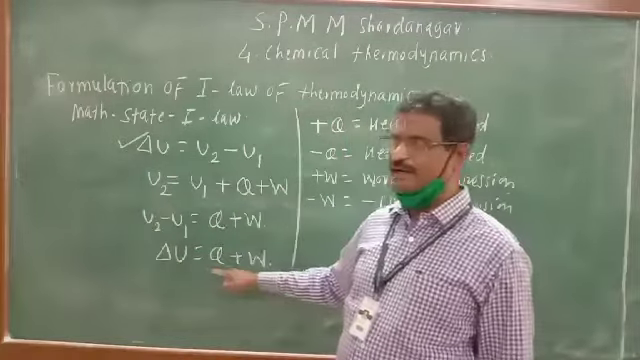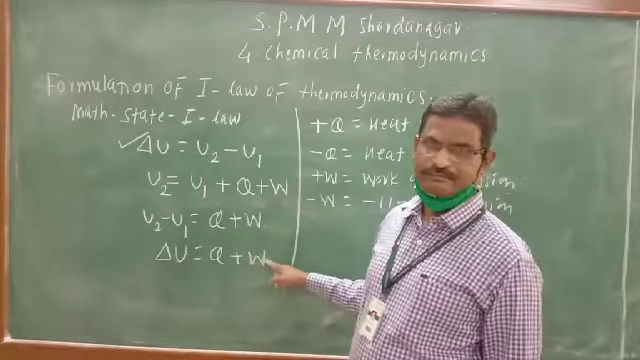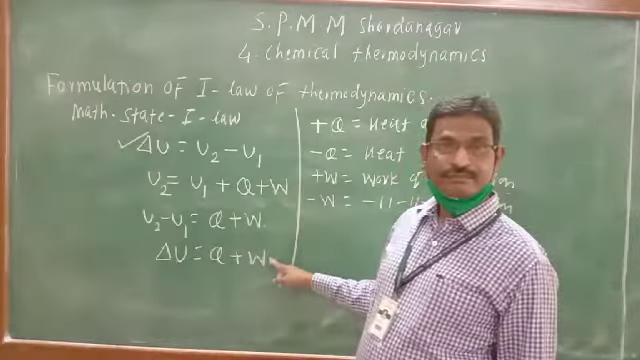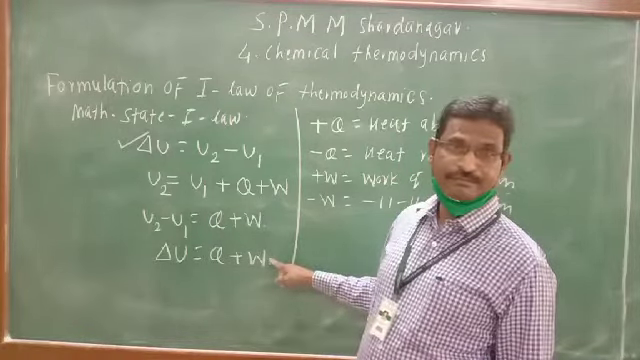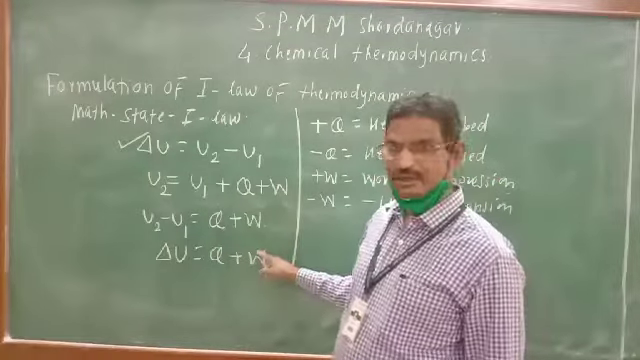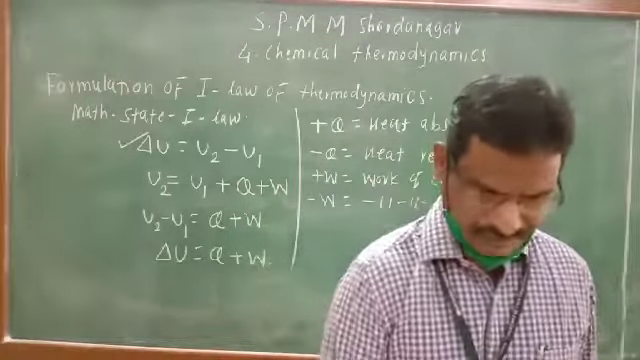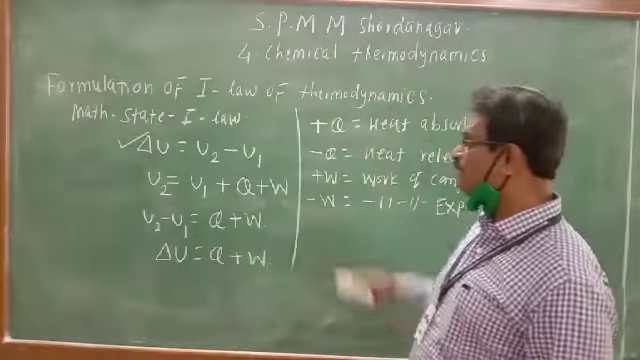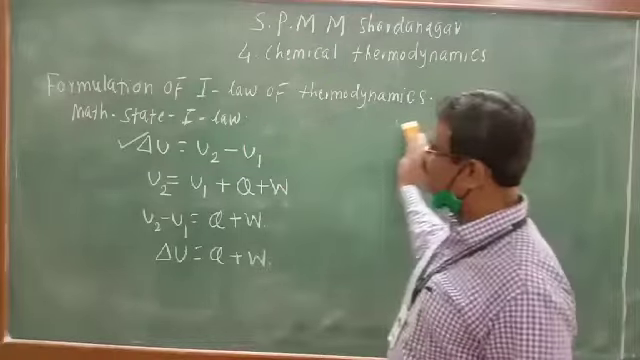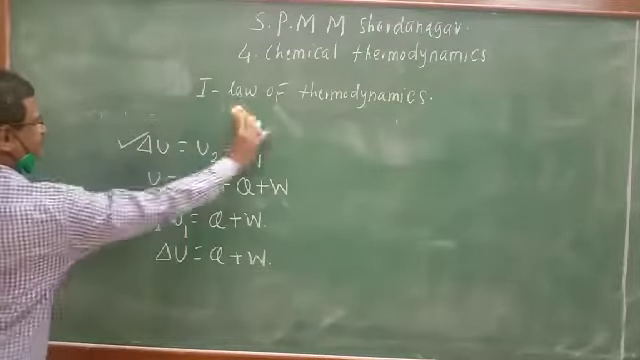So change in internal energy is equal to the summation of these two path functions. Q, heat absorbed by the system, is a path function. W, work done on the system by the surroundings, is work of compression, and it is also a path function, but their summation is a state function. That is the mathematical statement of the first law of thermodynamics. Now let us see the first law of thermodynamics and different processes.